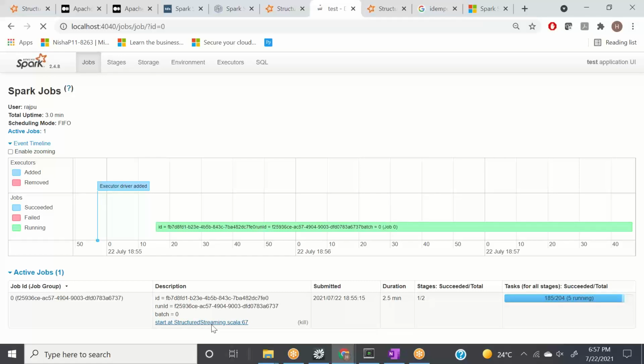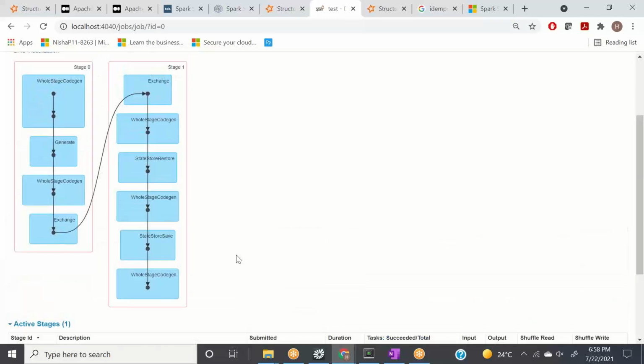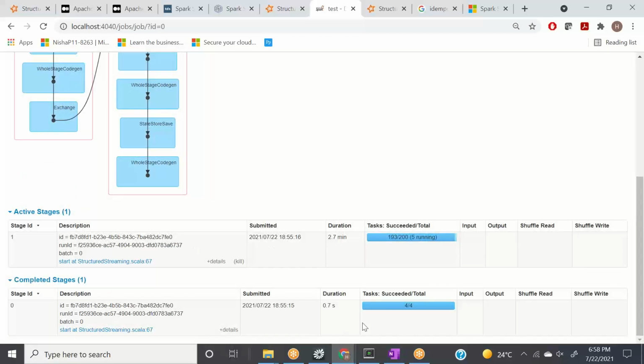So let's see what it's doing. Okay, see this. What Spark is doing for me, it did this shuffling, right? Shuffling is okay because we are using a group by operation. But when it was doing the shuffling, we only gave 4 different tasks to it. So we only gave 4 partitions to it, right?